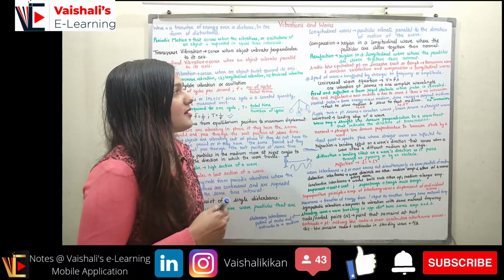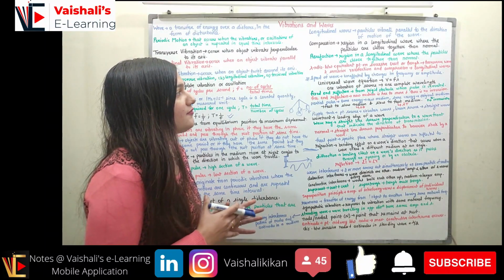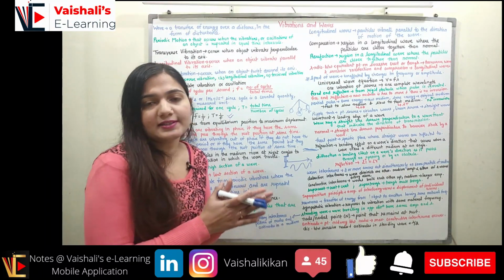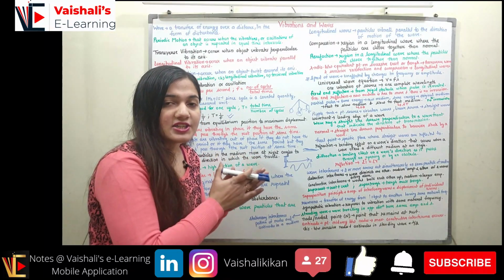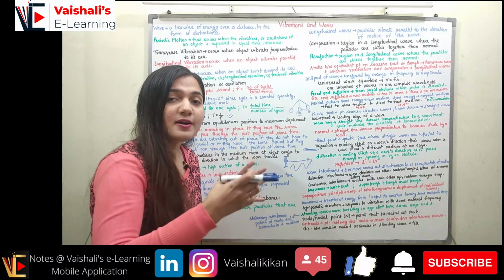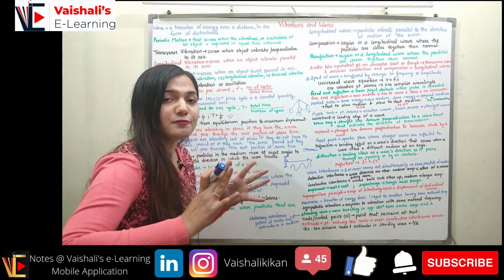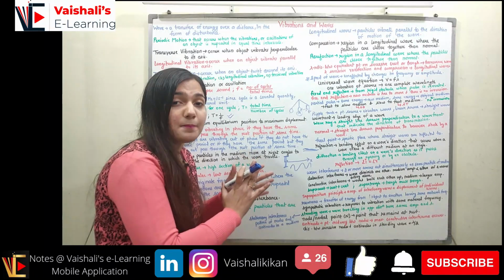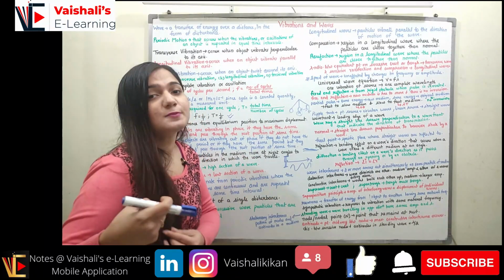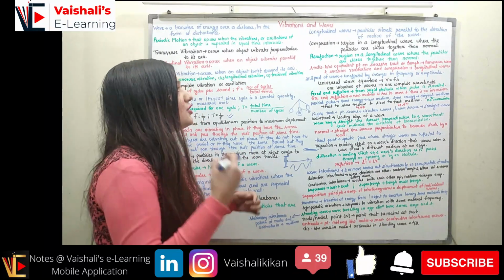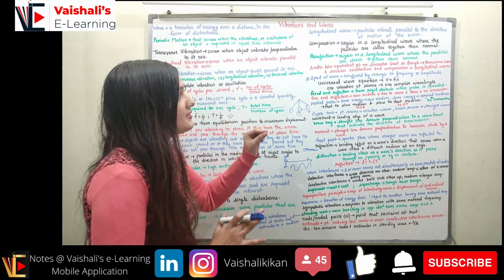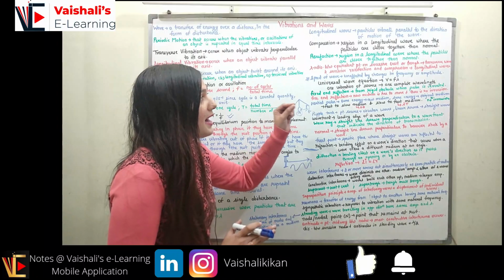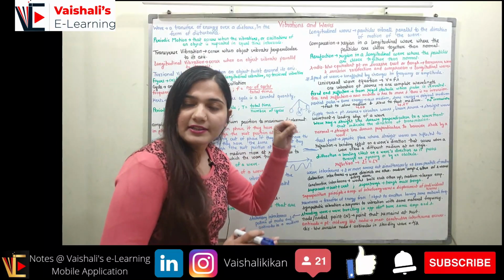Coming to the compression. Compression is a region in the longitudinal wave where the particles are closer together than normal, right? When the spring is stretched, it is not compressed. When you are pulling the spring, it is stretched. When you are putting force on the spring, it is compressed. That is the region of the longitudinal wave where the particles are closer together than normal.